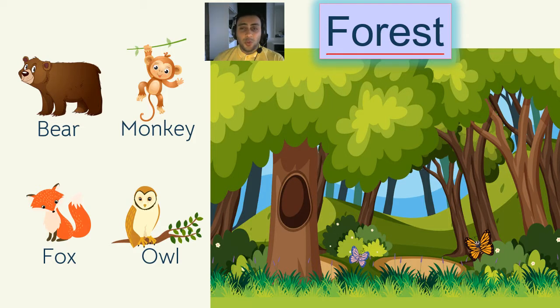Forest is filled with trees and grass and sometimes even lakes. We find animals like bear, monkey, fox, owl in forest. Now remember guys, these animals can be found in other habitats too. Okay, let's go to the next one.